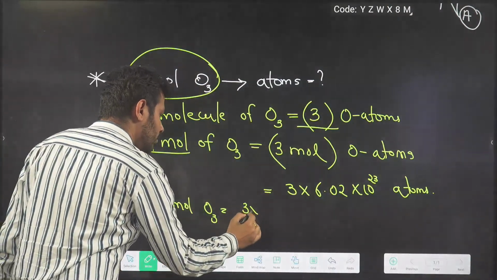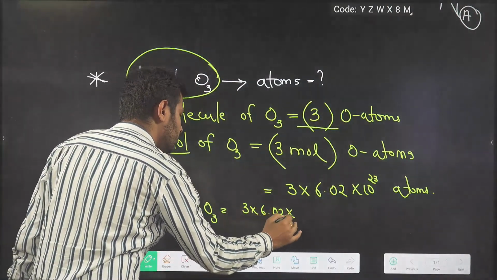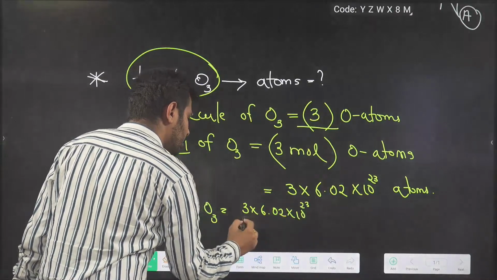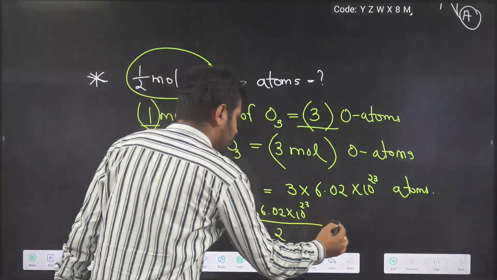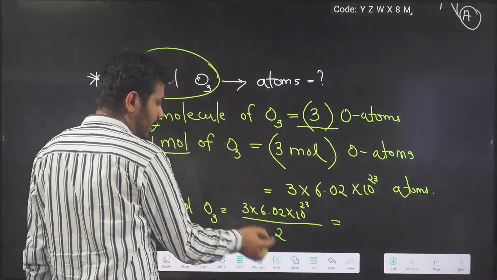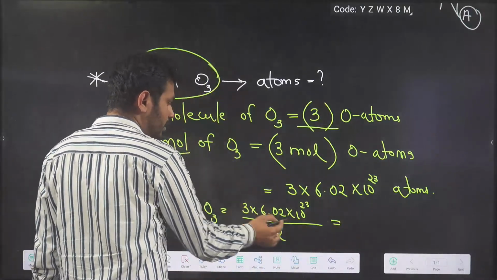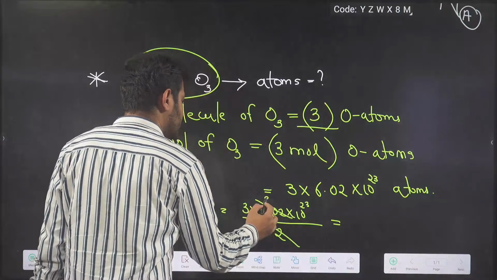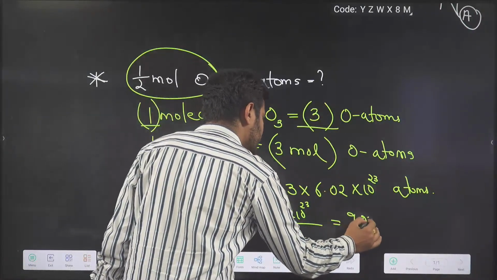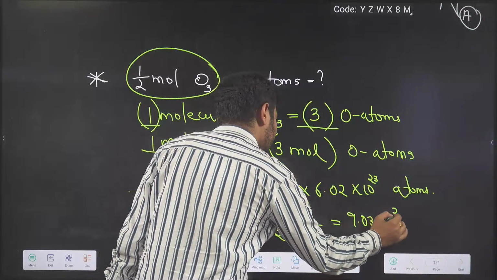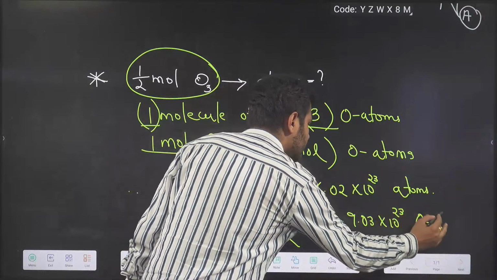So 3 into 6.02 into 10 to the power of 23 divided by 2. Cancel, 6.02 by 2 is 3.01. Now 3.01 into 3 is 9.03 into 10 to the power of 23 oxygen atoms.